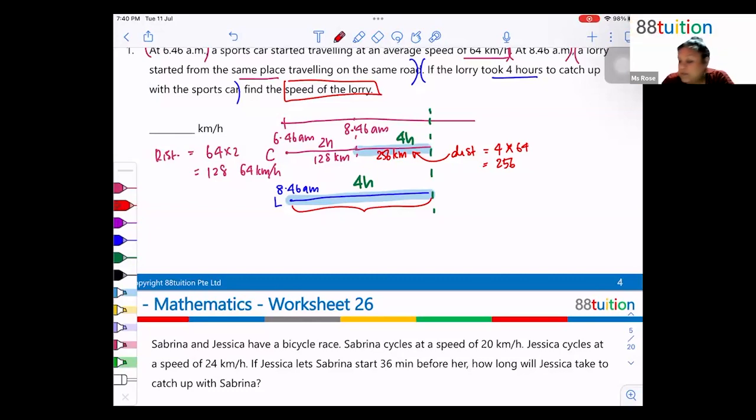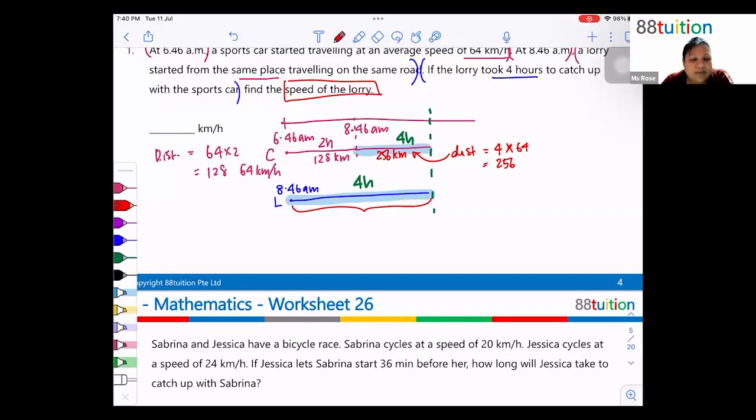Tell me the step. You don't have to tell me the answer. Speed times time. Anyone else want to try? Because we don't have the speed of the lorry. So I cannot find the distance that the lorry covered in 4 hours.